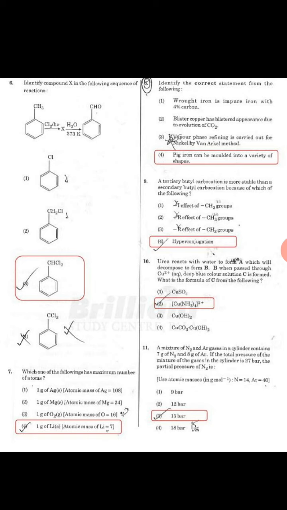Next is, urea reacts with water to form A, which will decompose to form B. B when passed through Cu2+ aqueous solution, a deep blue colored solution C is formed. What is the formula of C from the following? So option B is correct, [Cu(NH3)4]2+. Next one is, a mixture of N2 and argon gases in a cylinder contains 7 gram of N2 and 8 gram of argon. If the total pressure of the mixture of the gases in the cylinder is 27 bar, then the partial pressure of N2 is, then we will take the option 15 bar.